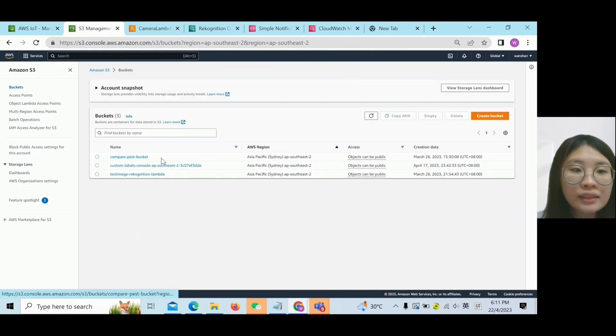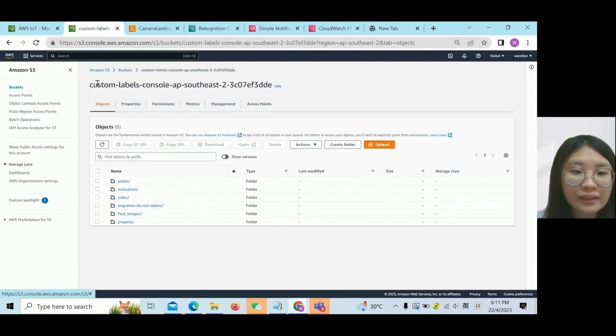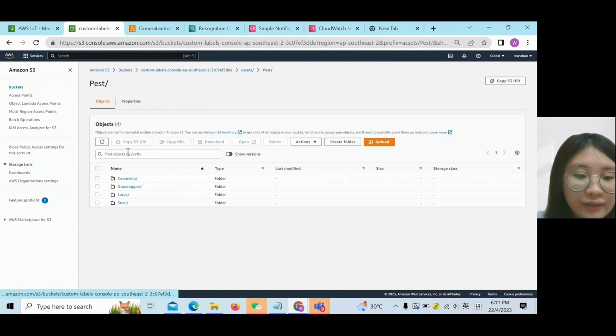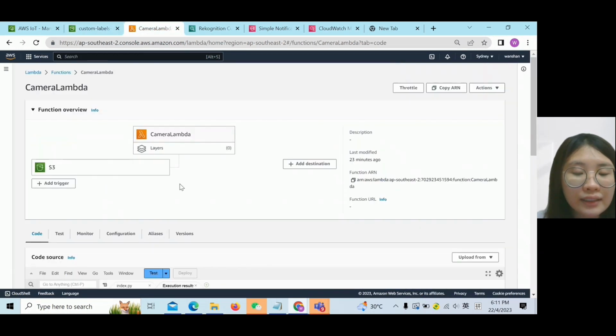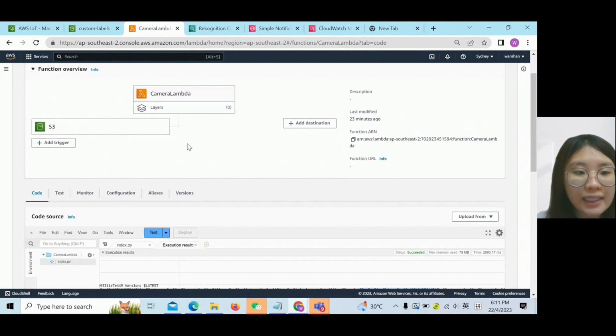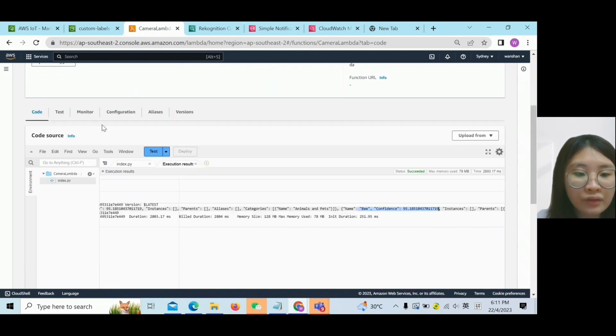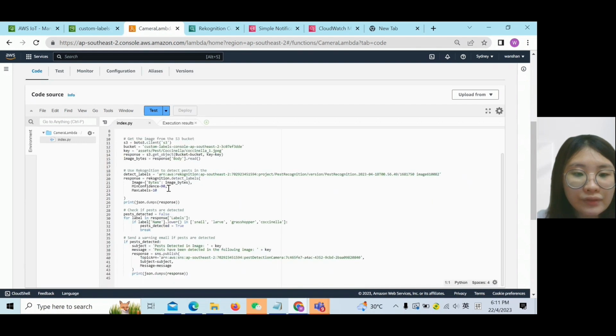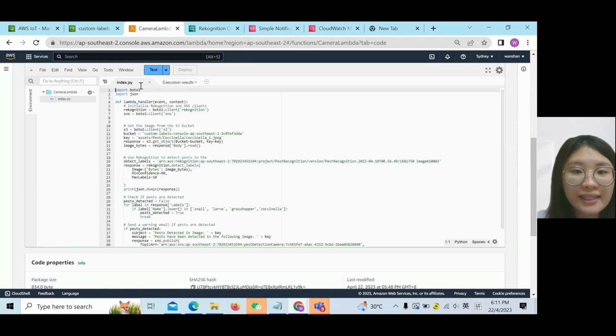And the other S3 bucket is this one. This one is the custom labeling, and the custom labels come from Rekognition. So we put some images here to train the datasets. So we can see all the pictures and images here. For our camera Lambda, inside Lambda we trigger with the S3, and we use that to retrieve and send the image between the S3 bucket and Rekognition.